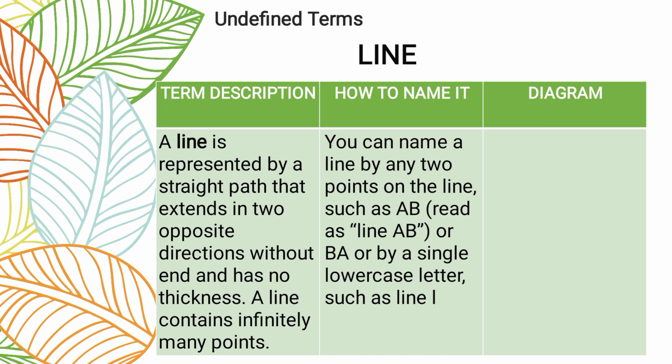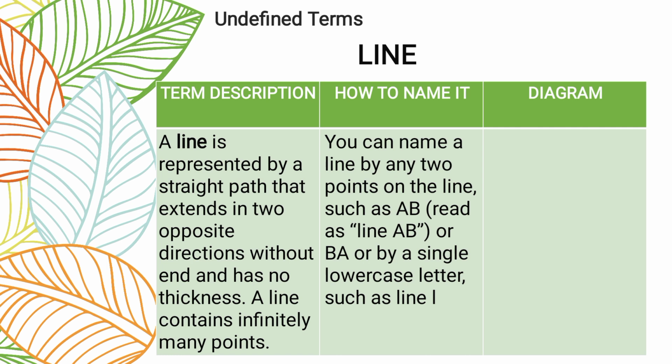So how to name it? You can name a line by any 2 points on the line such as AB, read as line AB, or BA, or by a single lowercase letter such as line L. So, sabi daw po, we can name a line using any 2 points. So, dapat po capital letter ang pagsusulat.